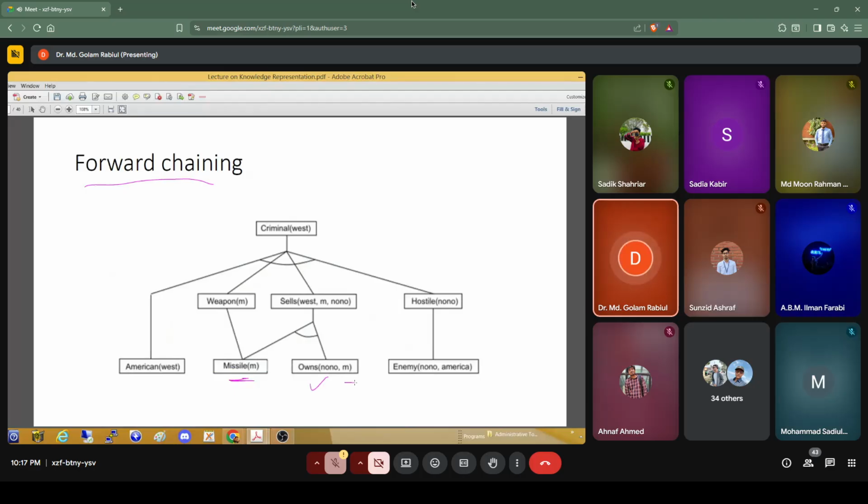Nono owns missiles, and Nono is an enemy of America. And for this statement, Missile(M) and Owns(Nono, M). So two things, Missile(M) and Owns(Nono, M).